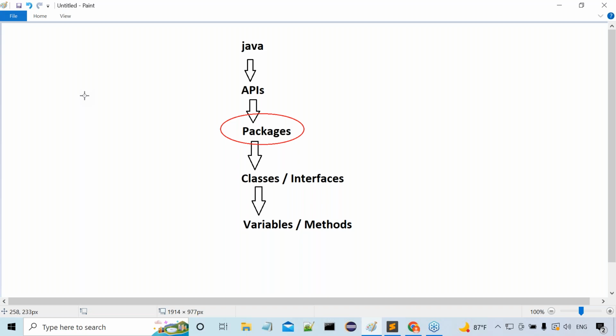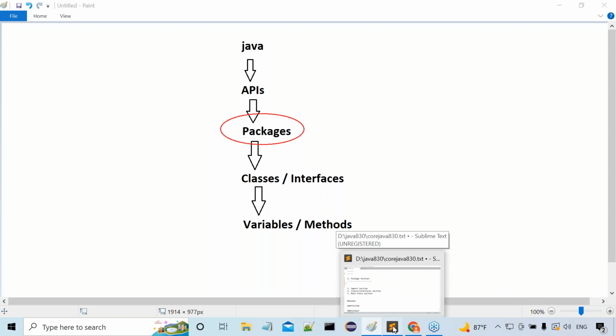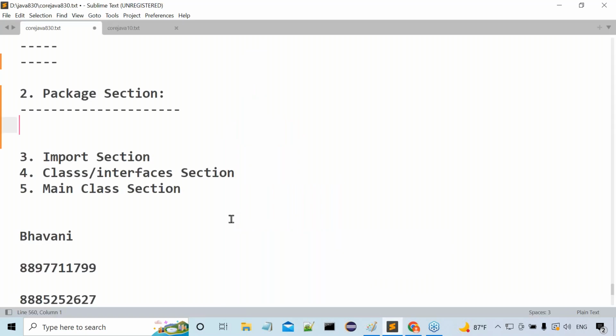From this representation, what conclusion are you giving? Package is a collection of classes and interfaces. For our understanding purpose, I gave this definition. Now a small change in our definition.